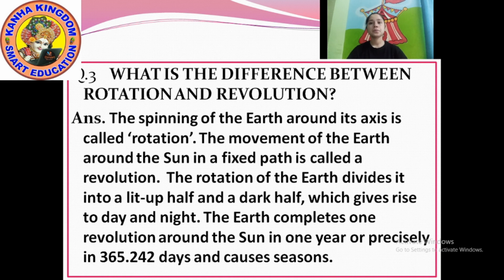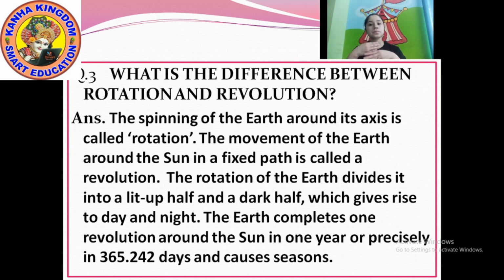The rotation of the earth divides it into a lit up half and a dark half. That means half dark and half light. When it goes in rotation, in 24 hours, 12 hours are light and 12 hours are dark.